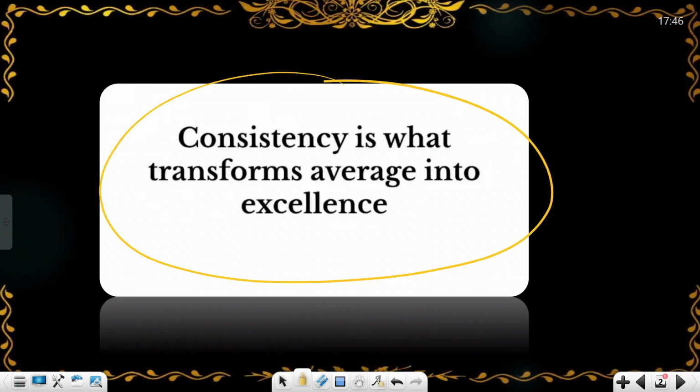So what is our motivational line? The motivational line is: consistency is what transforms average into excellence. And this is the most important thing. You have to be consistent. This word is very important.